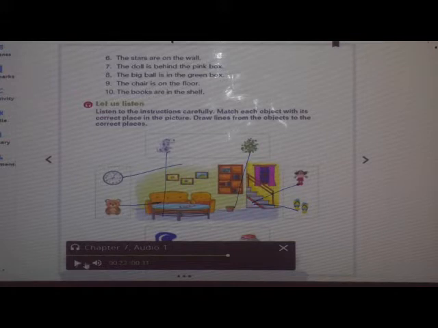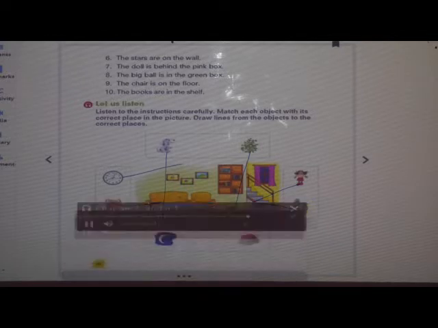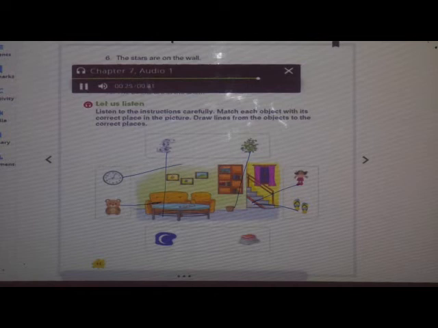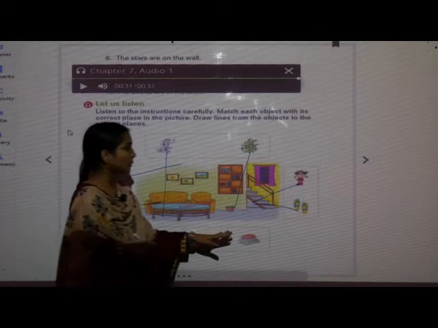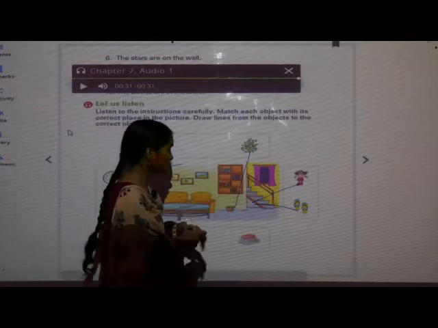Now the next, what remains? Moon and bookshelf. Now, put the books in the bookshelf. Place the half moon behind the window. And we have to keep the books in the bookshelf. This is a bookshelf.